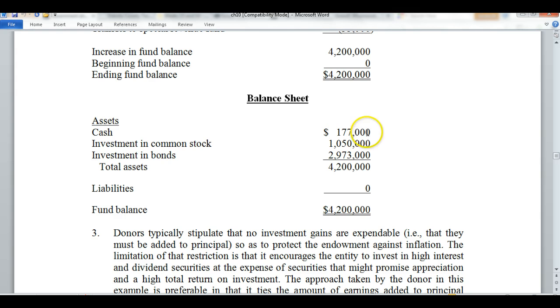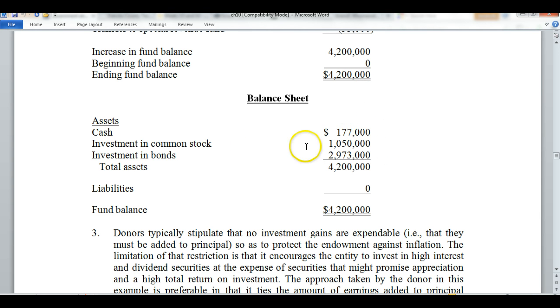Now you'll notice the cash we have sitting will be the $4 million minus the investments we've made in the bond and the stocks, and then we'll add the interest we received and then the money we received in selling the stock, again minus the investments we did make in purchasing stock.